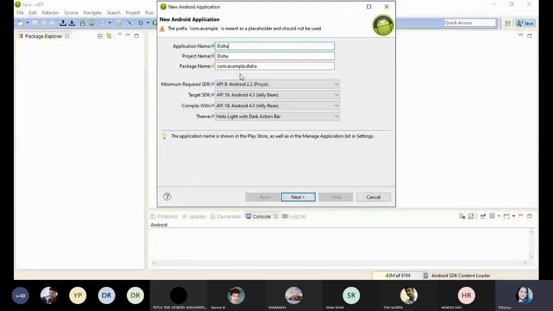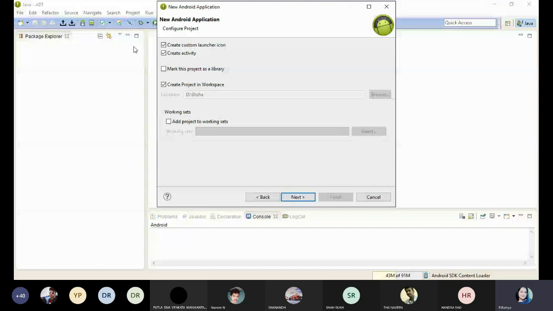Everything will be set automatically. So don't do any changes here. You can give your application name, that's it. Don't give anything apart from that. Once your application name is given, you just click on next.